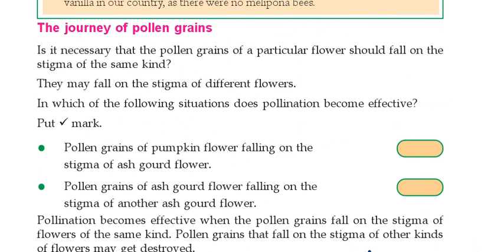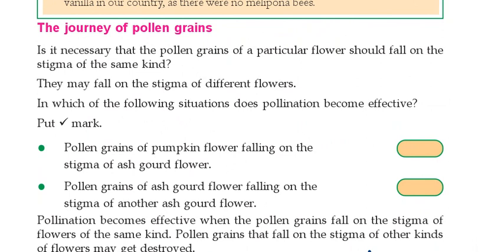Read and see. Pollen grains of pumpkin flower falling on the stigma of ashgourd flower. Is it possible? Will pollination take place? If pollen grains from the pumpkin flower fall on the ashgourd flower, no, it is not possible. Next, what is below? Pollen grains of ashgourd flower falling on the stigma of another ashgourd flower. Yes, both are the same kind of plants.